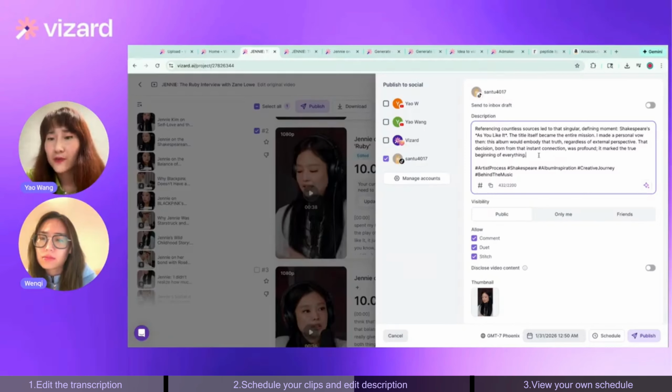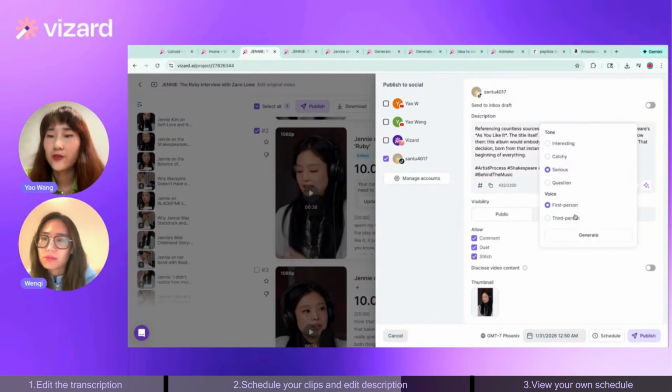And you can make adjustments to the description simply by typing what you want to type, and you can also simply delete the sentences that you don't really like. Hashtags are also automatically generated for you, and you can also add them or remove them as you wish. And if you click on this little icon over here, you can select the tone and voice. So I selected serious and first person so that you can see this whole description is generated from a first person perspective, as if Jenny is telling the story.